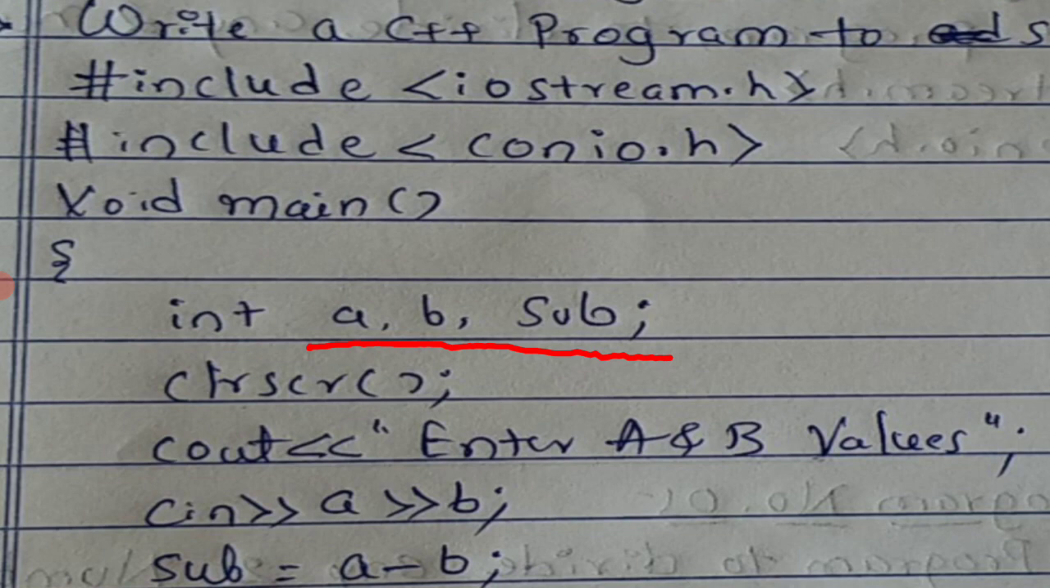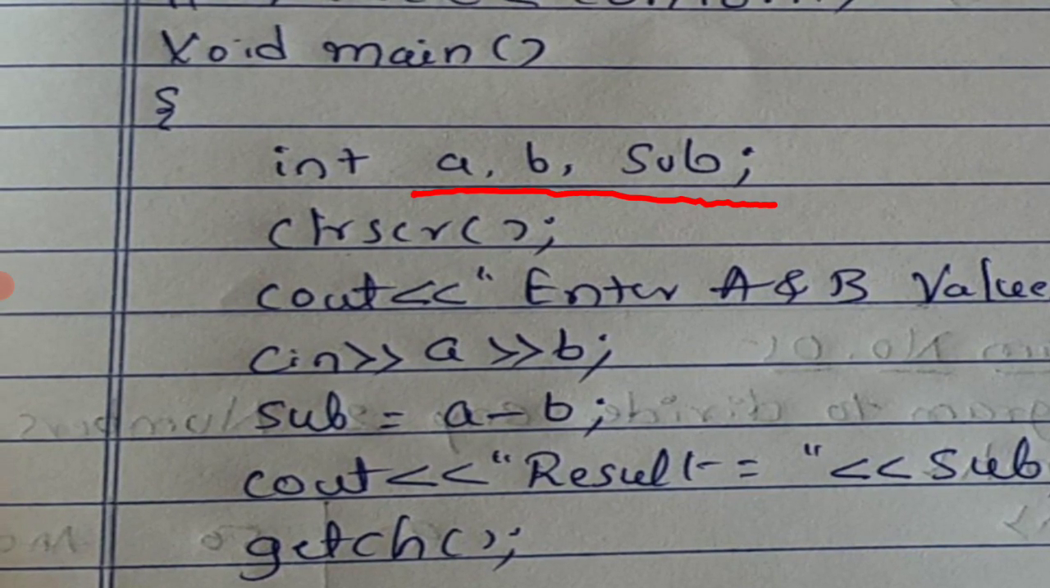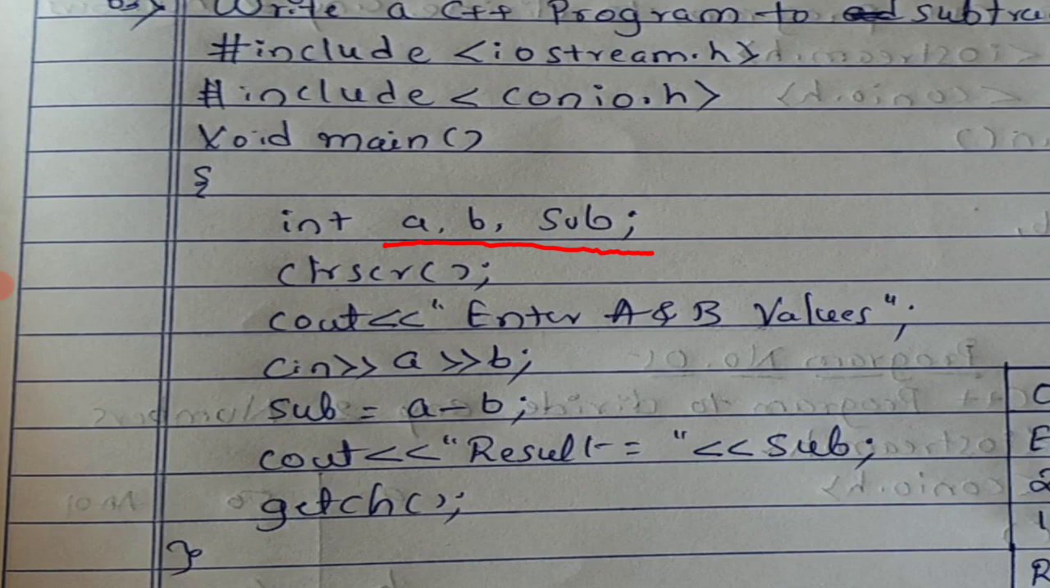It can be anything. You can write only s, you can write x, you can write result, you can write sub, you can write subtraction. It depends on the programmer. Now I am using here the term sub. Then the second step is what? Clear screen. You know what is that clear screen? It clears the screen. Then after that, enter a and b values.